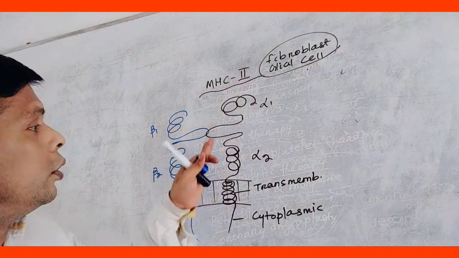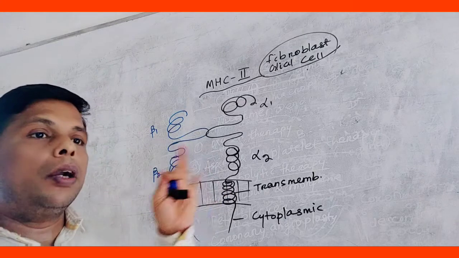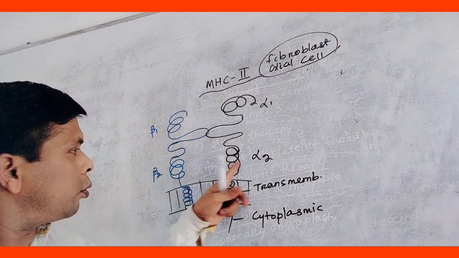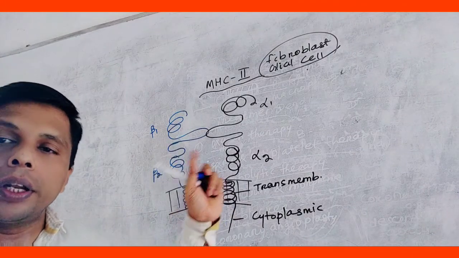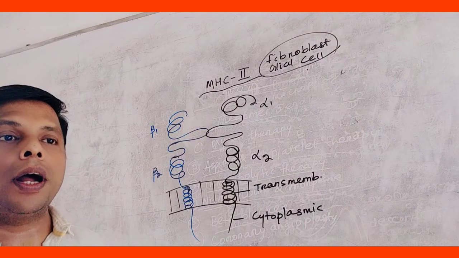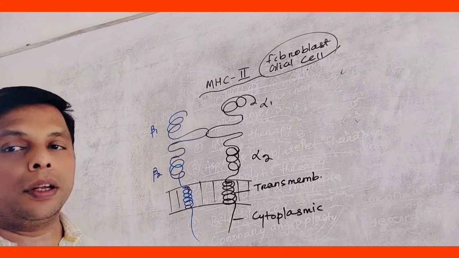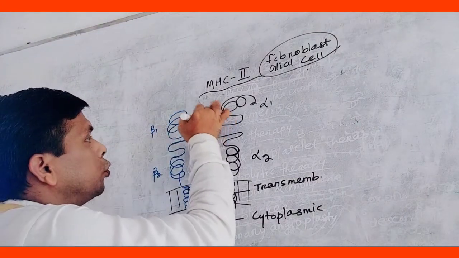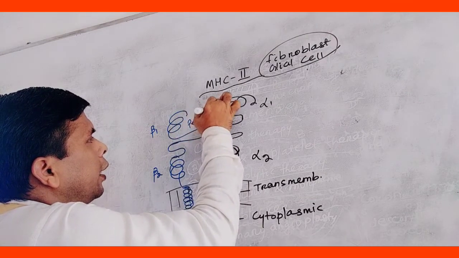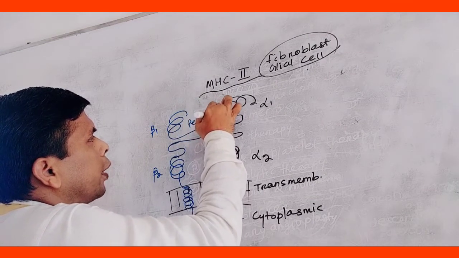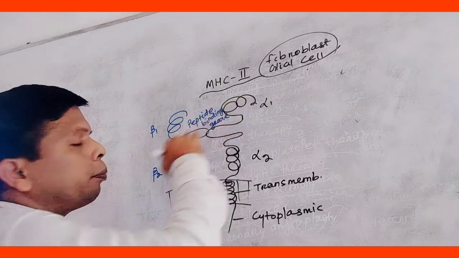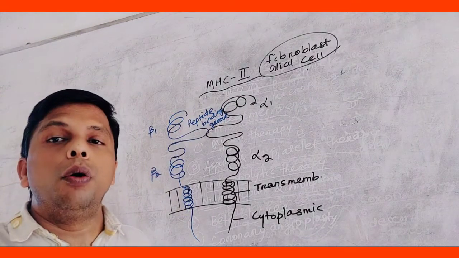So beta 2 and alpha 2 are the proximal parts, nearest to the cell membrane. Alpha 1 and beta 1 form the peptide binding groove. Here this is the peptide binding groove. This peptide binding groove is open type.